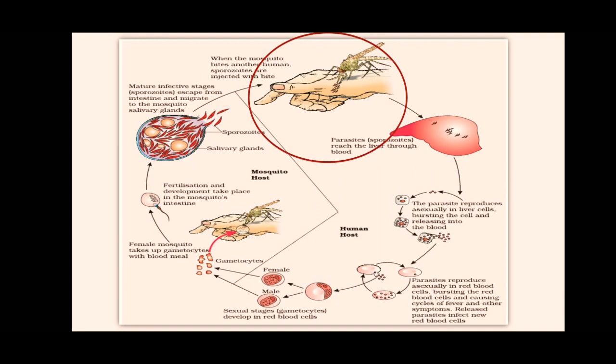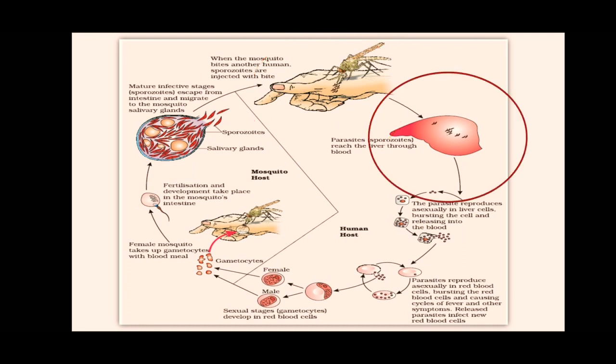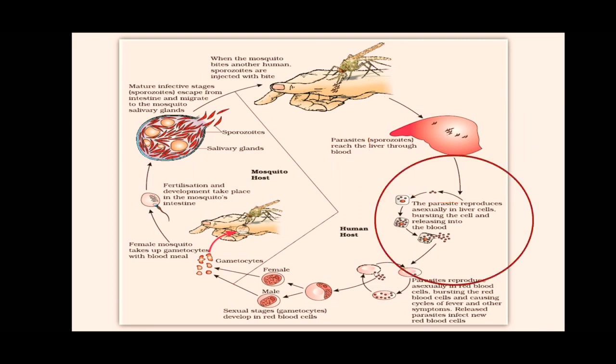First, when the infected mosquito bites a normal human, sporozoites are injected with the bite. These sporozoites reach the liver cells through the blood. Then the parasite reproduces asexually in liver cells, bursting the cells and releasing into the blood again.